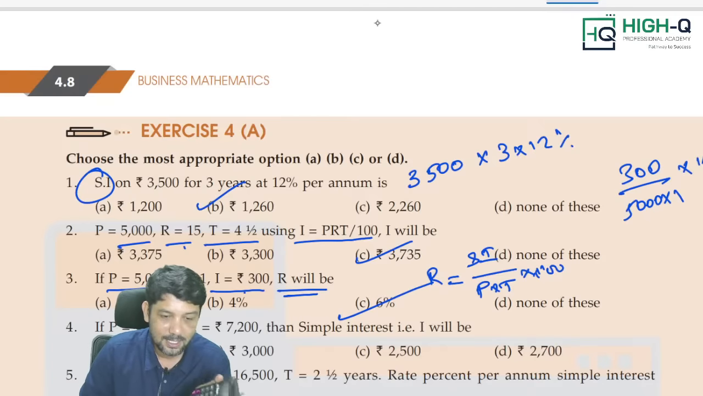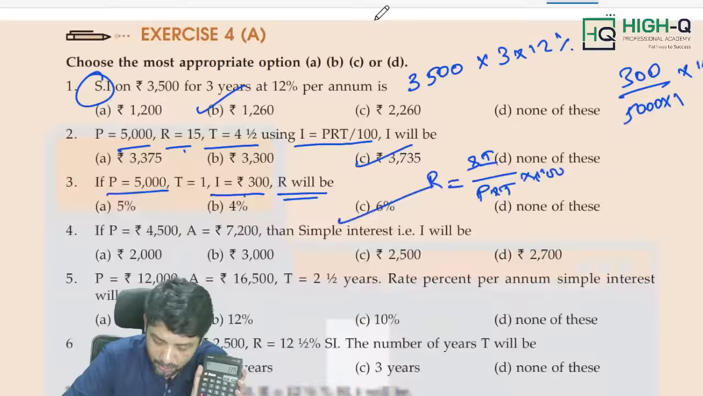What is the answer? 6%. Just simply use a calculator. Don't waste your time. Okay.